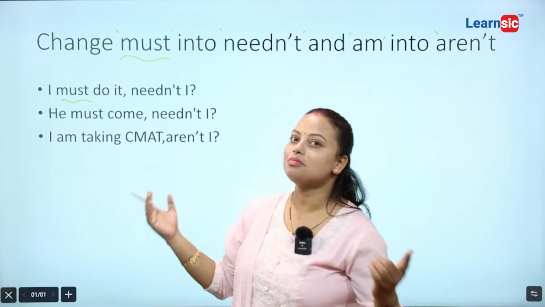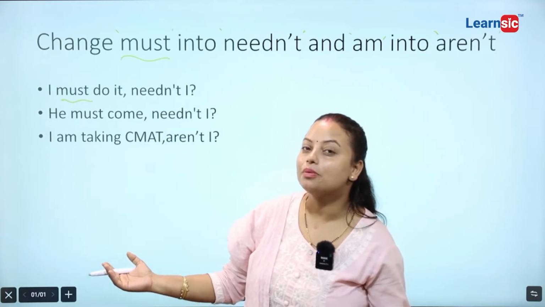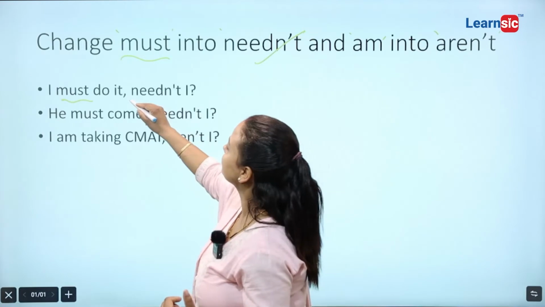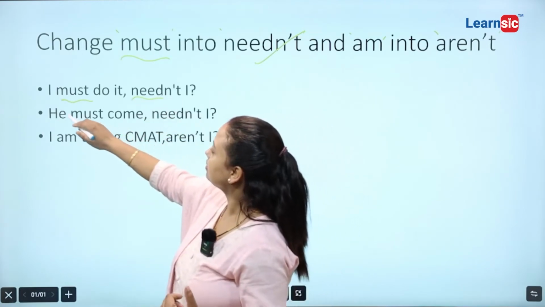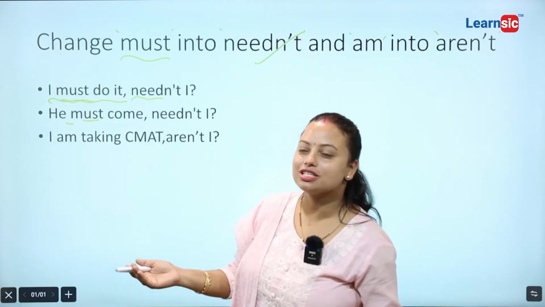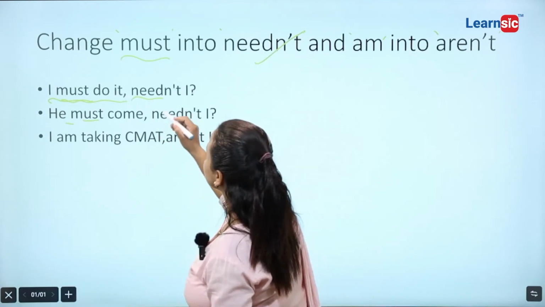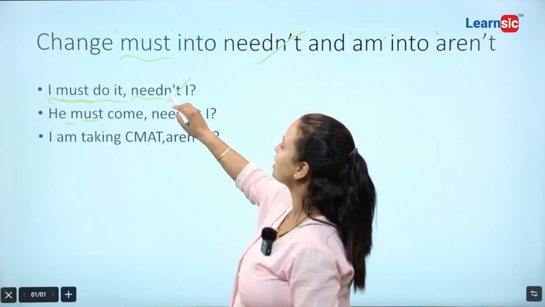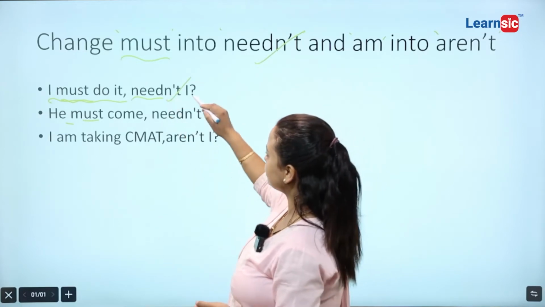Okay, I must do it. If there is must, we are asked to write needn't. Go on writing need. And the question is in positive form. That's why we are asked to make it negative, so we are writing here not. And what is its object?